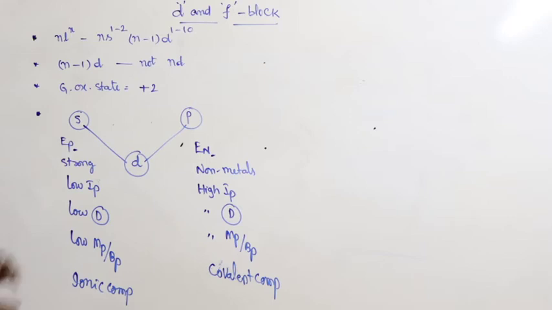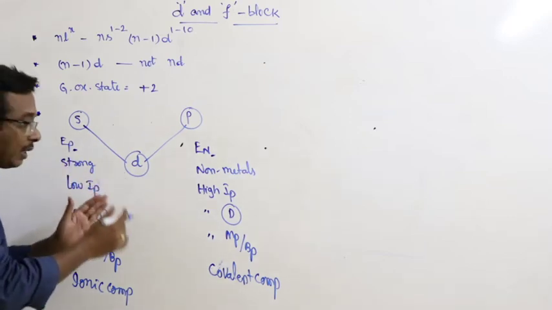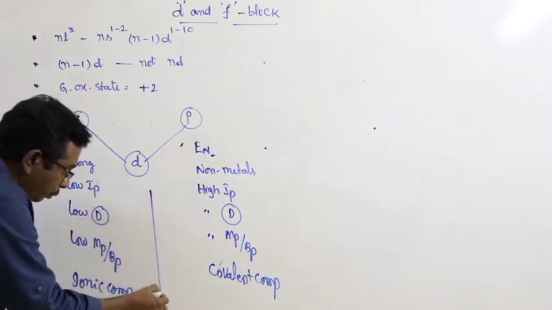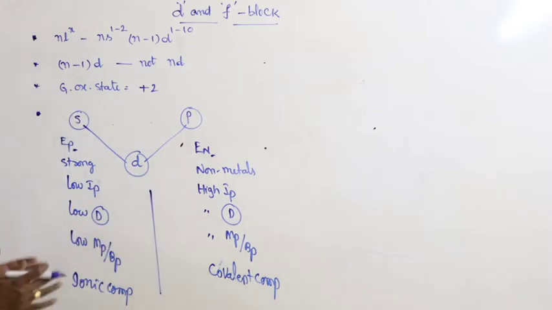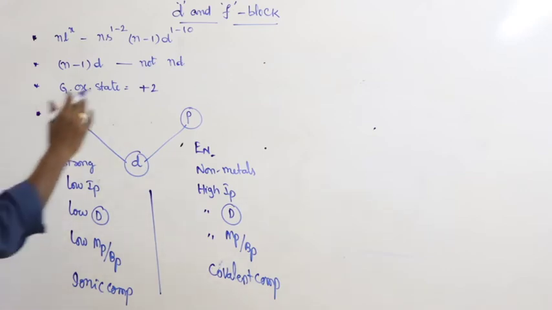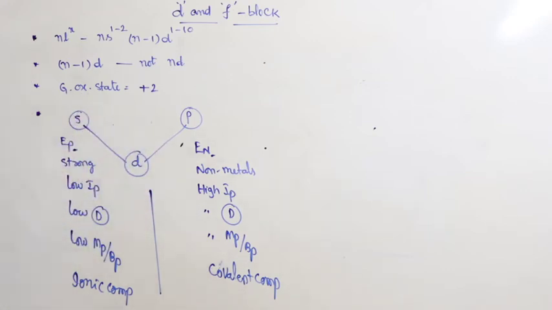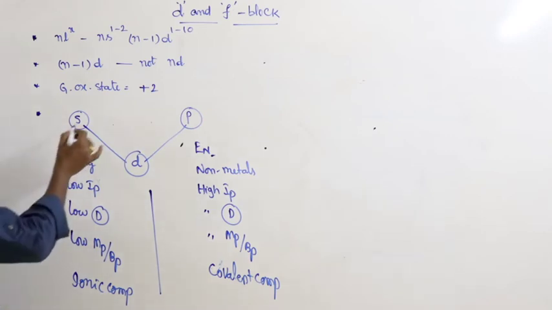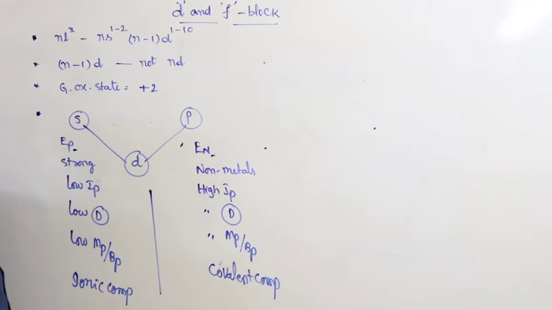Now, the properties of d block elements are in between these two, intermediate to the properties of s block and p block. Means what? Take for example, s block elements are highly electropositive. What about d block elements?